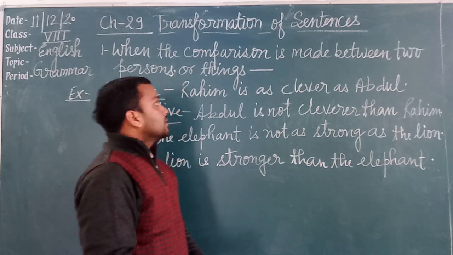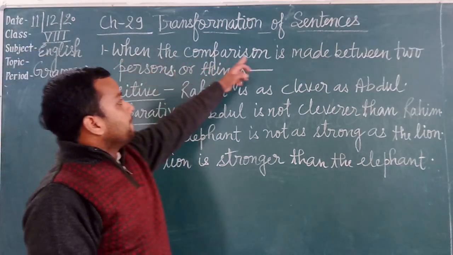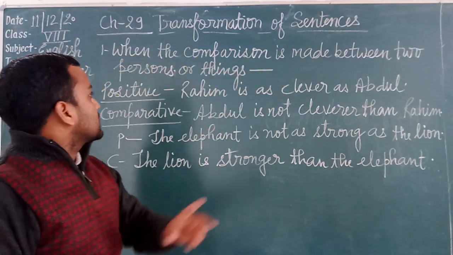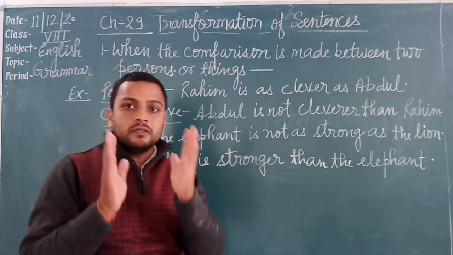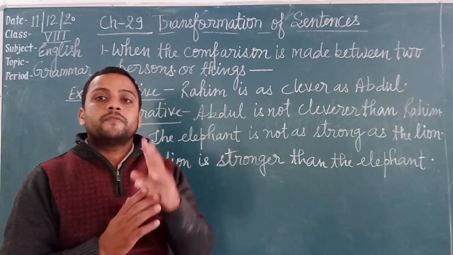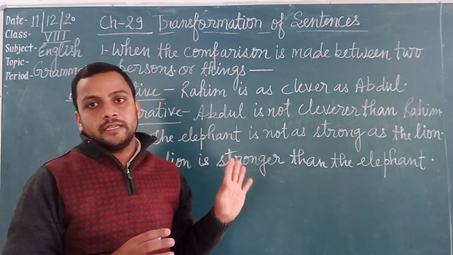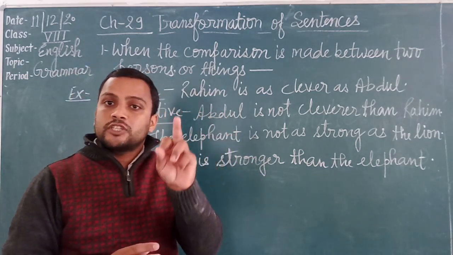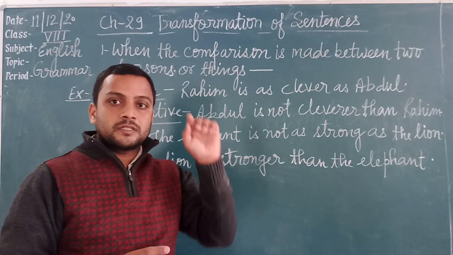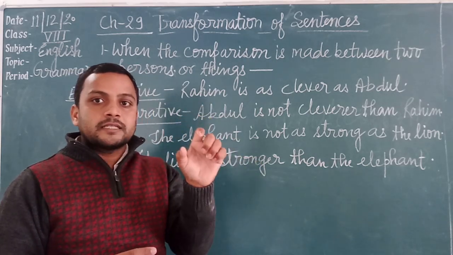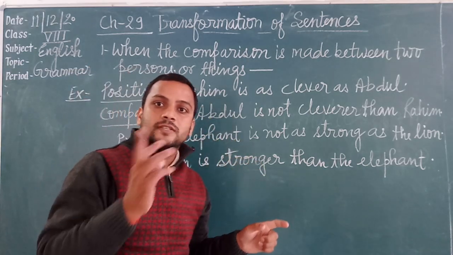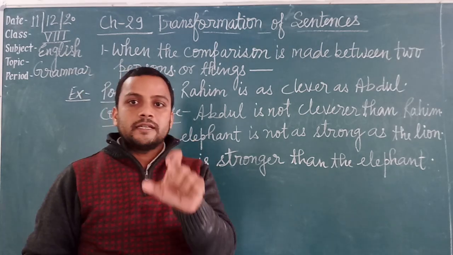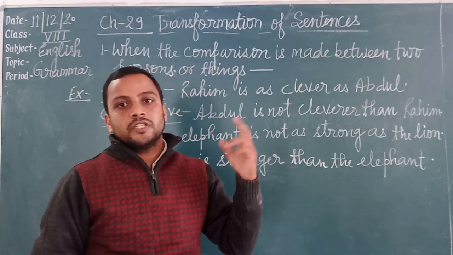Students, now see the example. When the comparison is made between only two persons or things, then we can use only the positive and comparative degree. Means the sentences in positive degree can be changed only into comparative, or the sentences in comparative can be changed into positive.